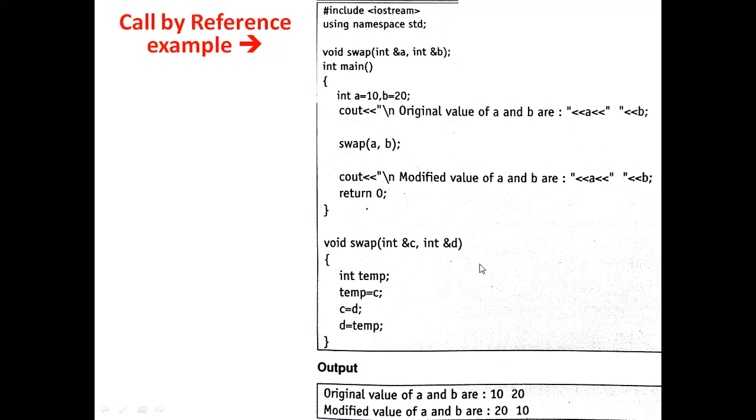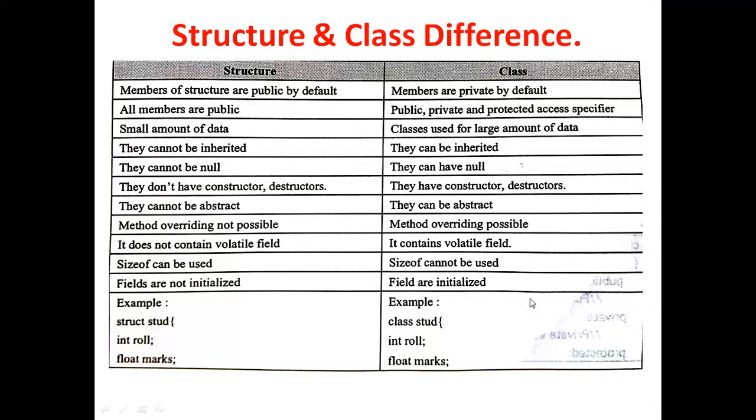After calling the swap function, as the location is changed, automatically the value will be changed. So the original values are 10 and 20, and after calling the swap function, the values are changed to 20 and 10. This is the meaning of call by reference.